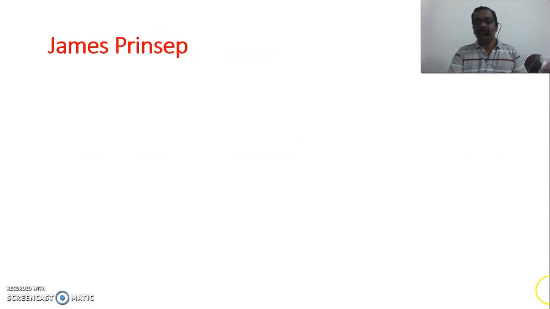Now, who is this James Prinsep? He was an archaeologist as well as an English East India Company officer. He was very much interested in learning the history of India. In the same way, in the previous chapter also, one or two archaeologists' names we are supposed to learn.